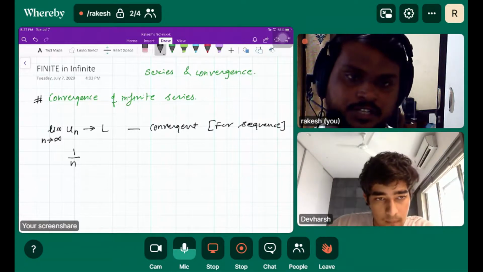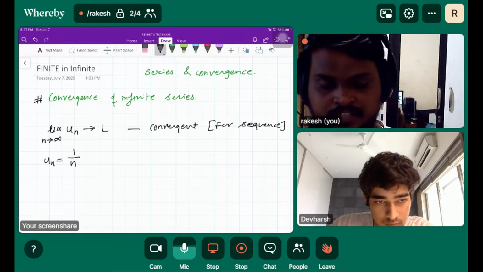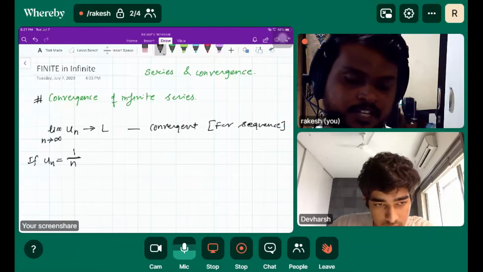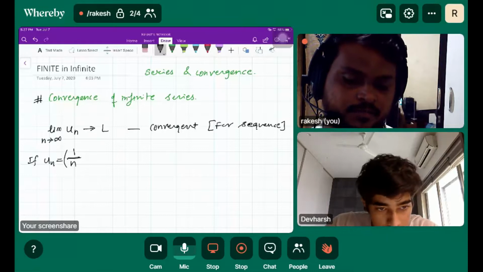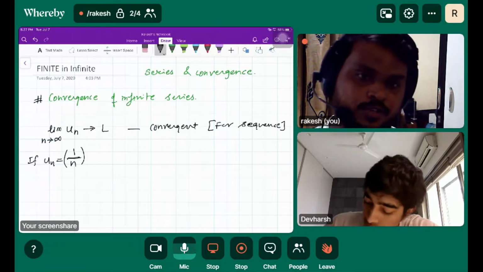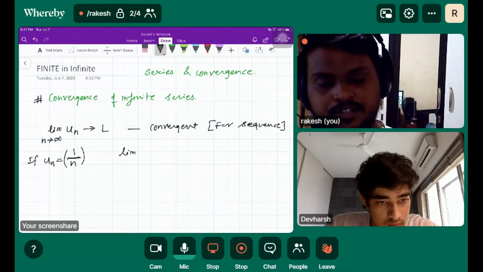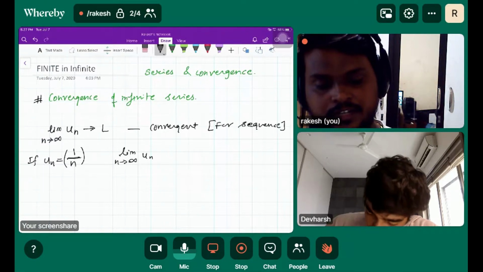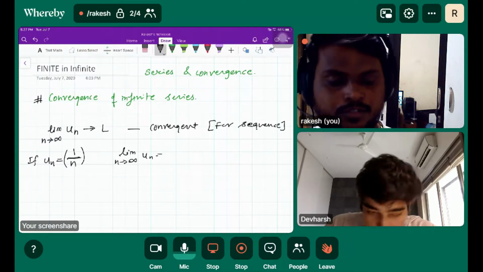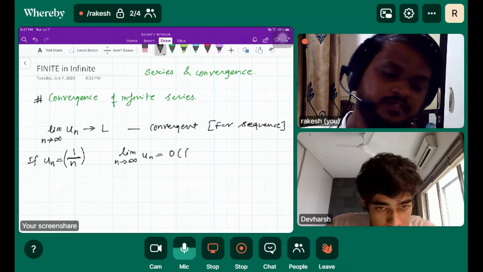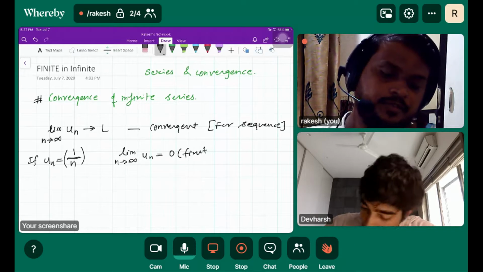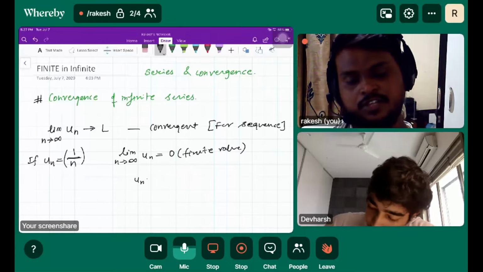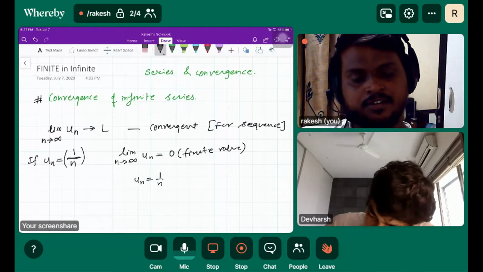If I give you the definition of the sequence as 1 by n, the limit as n tends to infinity of un is equal to 0, which is a finite value. So this makes the sequence un equal to 1 by n convergent.